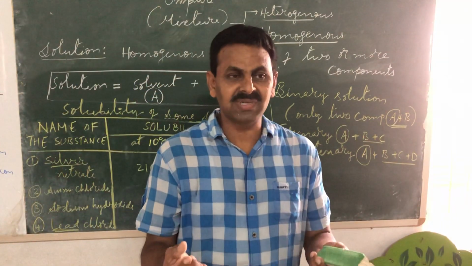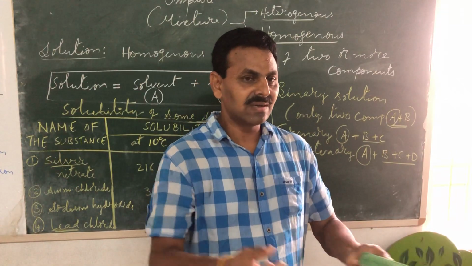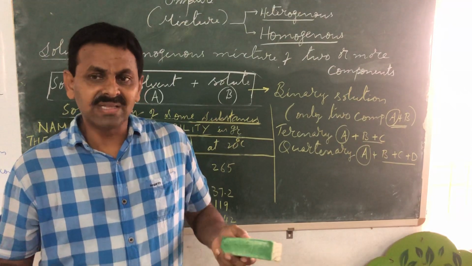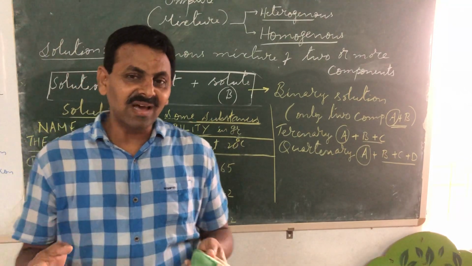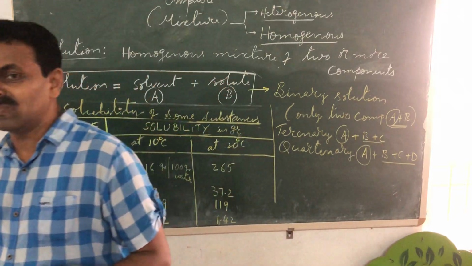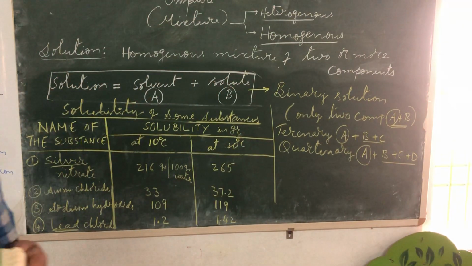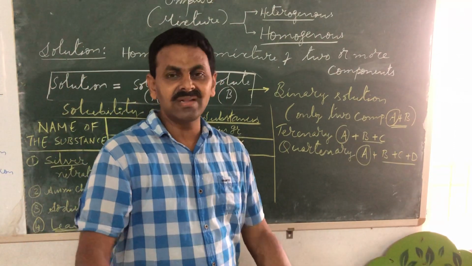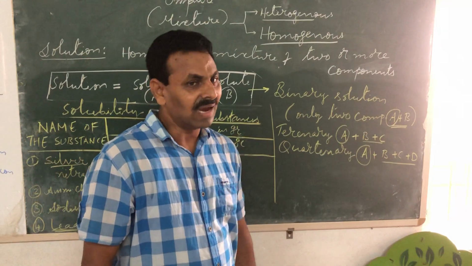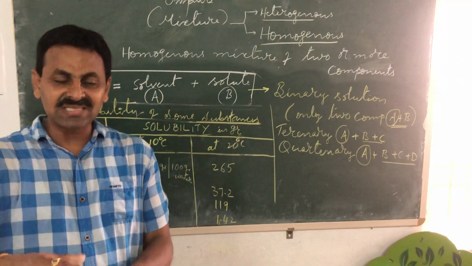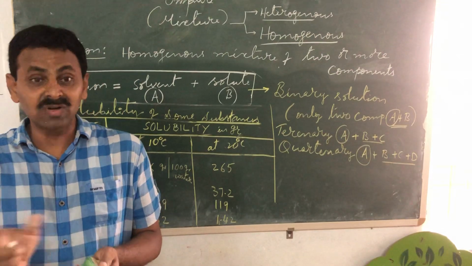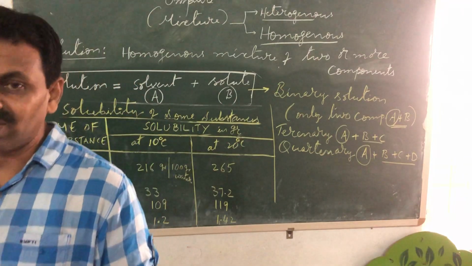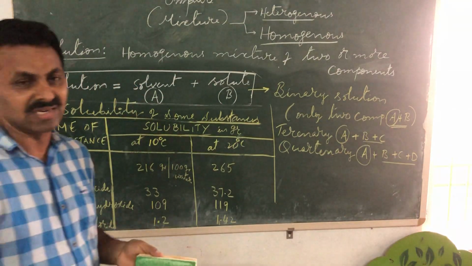If there are two substances like sodium chloride and silver nitrate, they can react, but only when they are in solution form. That means you must prepare their aqueous solutions, that is, solutions in water, and then mix them. You will find the reaction happens immediately. Otherwise, if you mix the salts in solid state without making solutions, even if you keep them for hours and days and months, no reaction takes place.